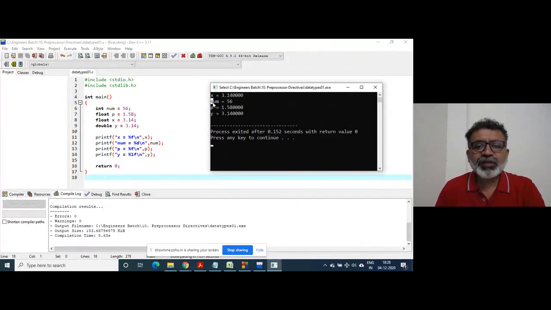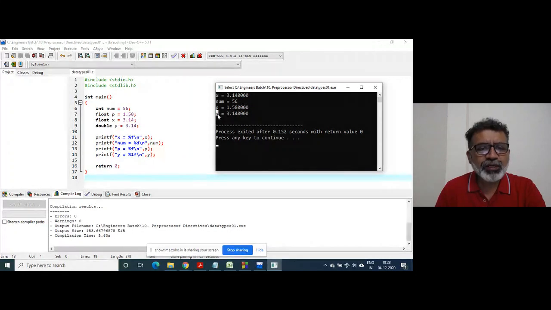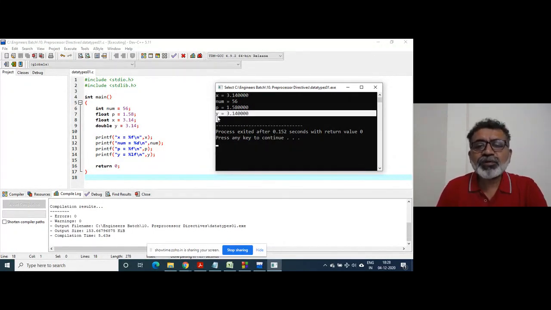As far as num is concerned, num is an integer, 56 we have stored, so nothing wrong in this. As far as p is concerned, p is a float, and I have stored 1.58, nothing wrong in this. Why is it double? It is 3.14. So the first question is, what is the difference between this y and this x?